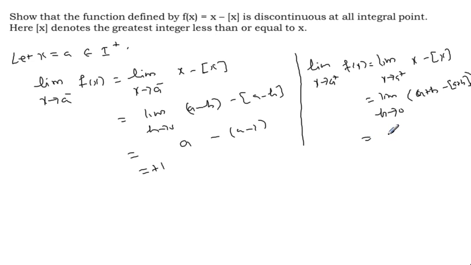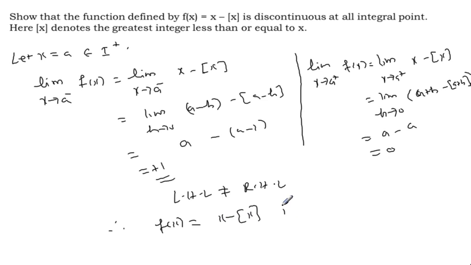Okay, then what is the limit of the first term? a minus. What is the limit of the second term? And a plus h means a. What is the overall limit? The right hand limit is 0. So the left hand limit is not equal to the right hand limit: plus 1 is not equal to 0. Immediately we can conclude the given function f of x equal to x minus square bracket of x is not continuous